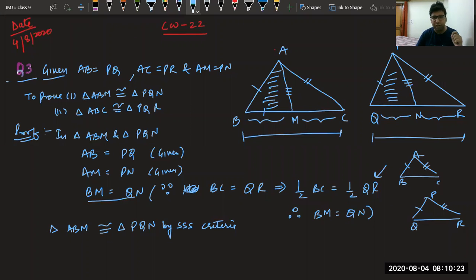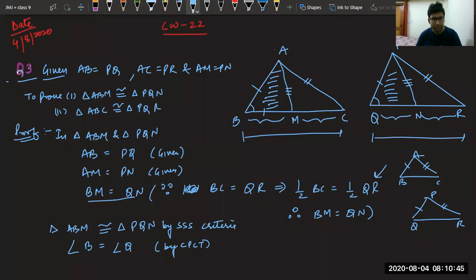For that we have to understand that we can use something from these two triangles, and that is angle B equal to angle Q by CPCT.